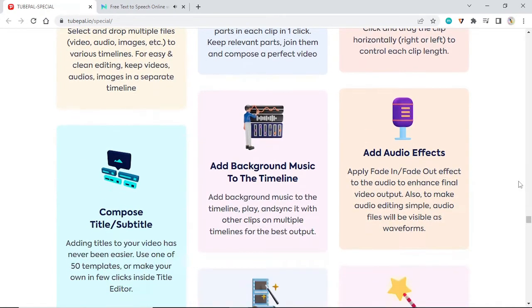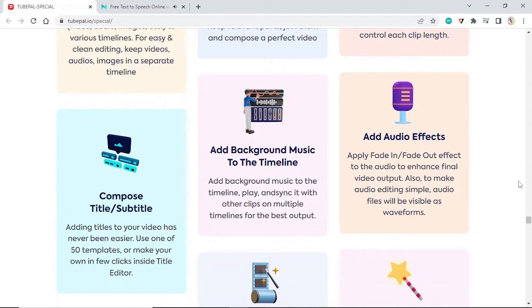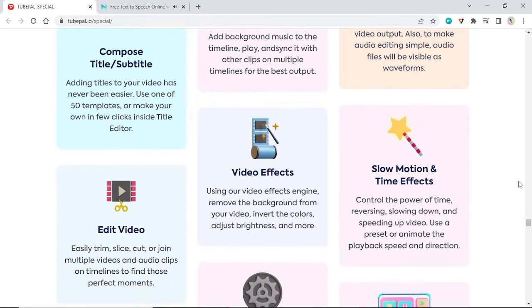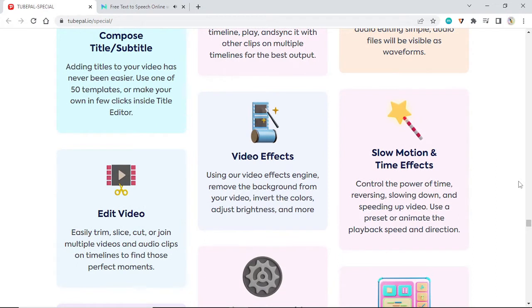Add background music to the timeline, play, and sync it with other clips on multiple timelines for the best output. Video effects. Using our video effects engine, remove the background from your video, invert the colors, adjust brightness, and more.